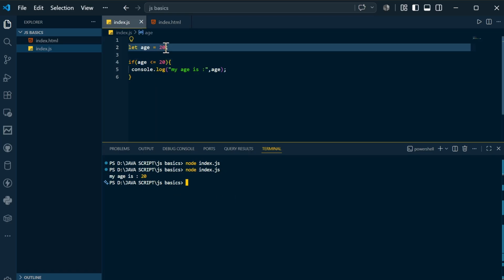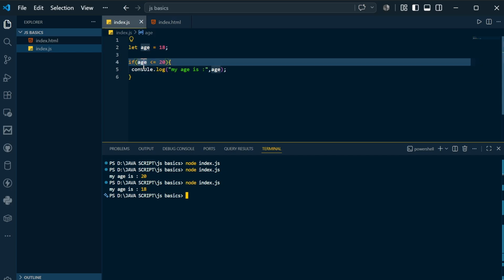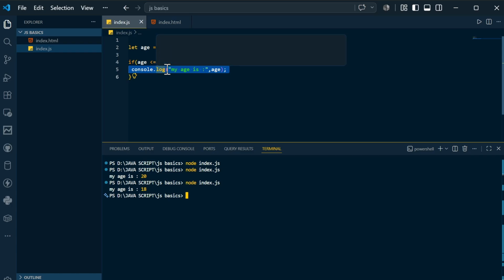Let's say your age is 18, then also it shows the age is 18. Why? Because 18 is less than or equal to 20, which is correct. That's the reason you use the if statement: if a statement is correct, only then do you want to execute something. So let's take a voter kind of example.